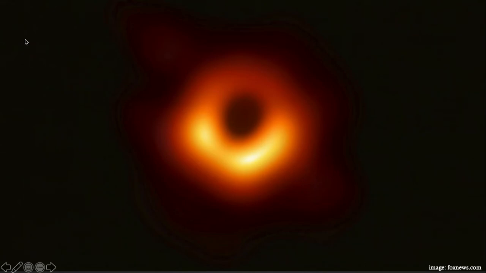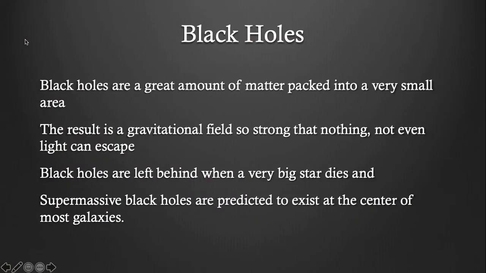This is the first ever picture taken of a black hole. Black holes are a great amount of matter packed into a very small area. The result is a gravitational field so strong that nothing, not even light, can escape. Black holes are left behind when a very big star dies, and supermassive black holes are predicted to exist at the center of most galaxies.